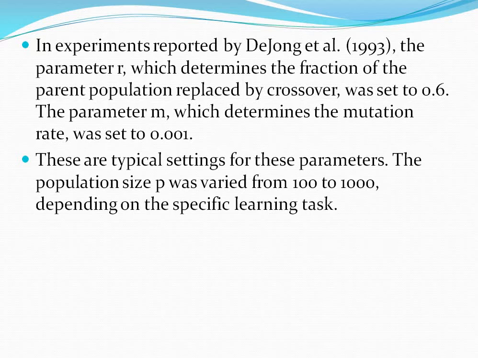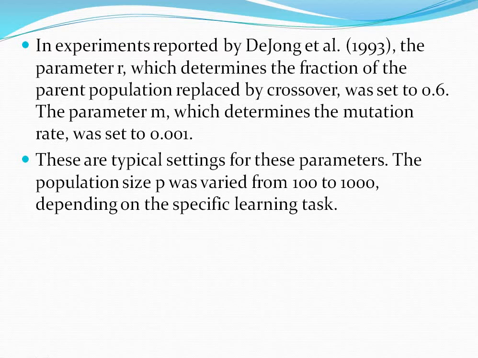So, De Jong et al. did several experiments. In these, he determined that the fraction of the parent population replaced by crossover was set to 0.6. The parameter m, which determines the mutation rate, was set to 0.001. By doing several experiments using genetic algorithms, he determined that 0.6 is given for the crossover and 0.001 for the mutation.